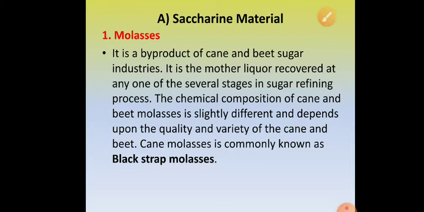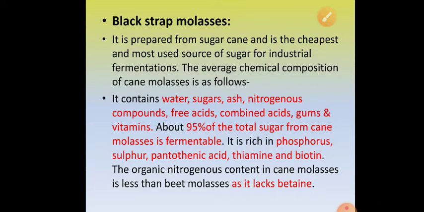The chemical composition of cane and beet molasses is slightly different. It depends upon the quality of the sugarcane you are using, the variety of the cane and beet. Cane molasses is also known as blackstrap molasses. We are going to discuss three different molasses: number one, cane molasses; number two, beet molasses; and number three, invert molasses. The molasses obtained after removing cane sugar is called blackstrap molasses. So let us discuss what blackstrap molasses is.